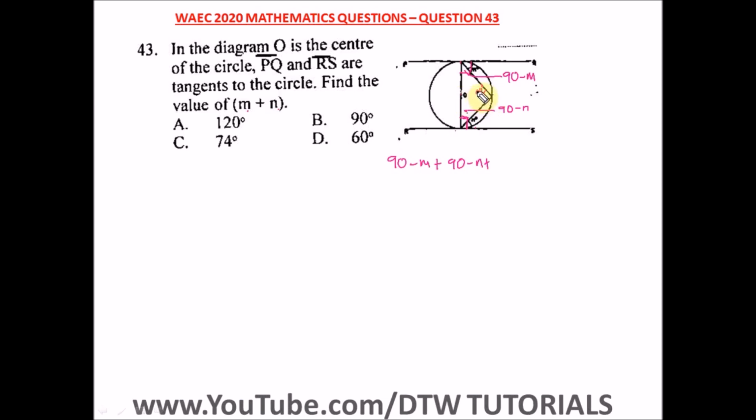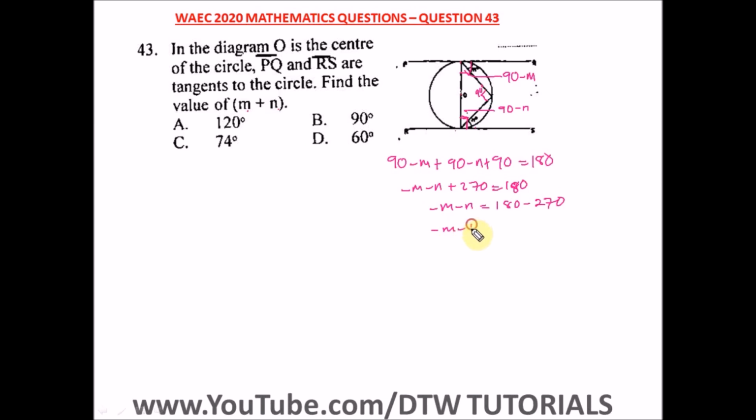this angle opposite to the semicircle is 90 degrees. So plus 90 is equal to 180, the sum of angles in a triangle. Let us solve this. Here we have 90 plus 90 plus 90, that's going to give us 270. So we have minus M minus N plus 270 equal to 180. We take this plus 270 to this side. We have minus M minus N equal to 180 minus 270.